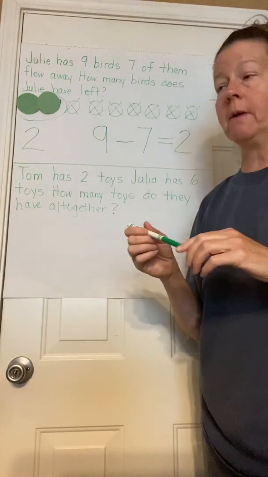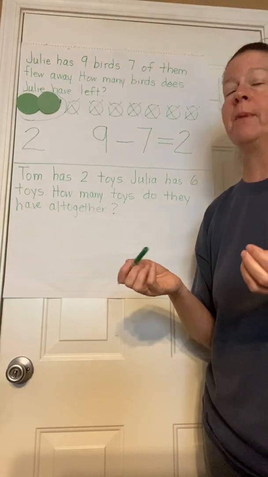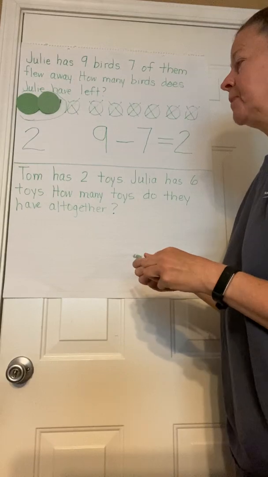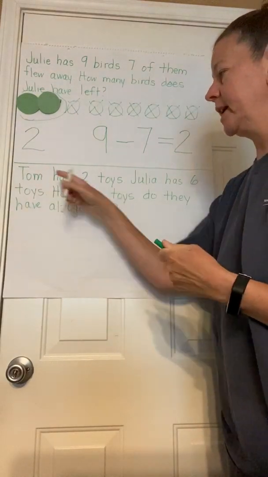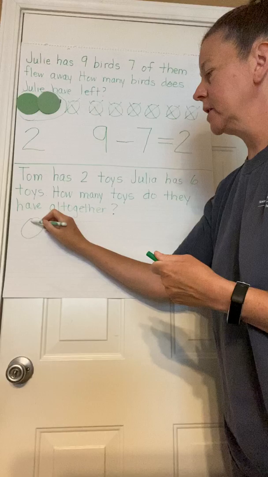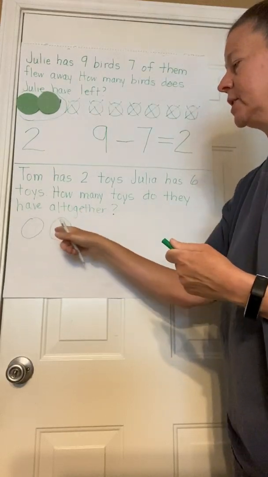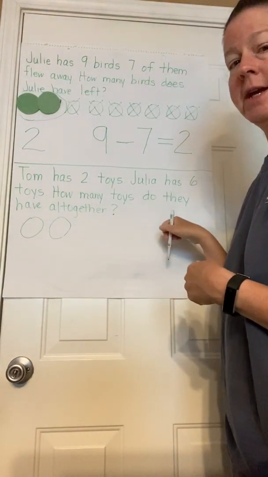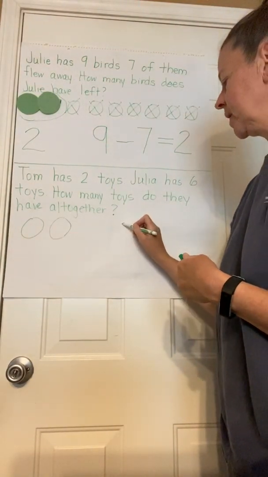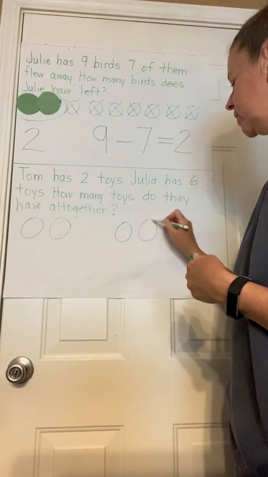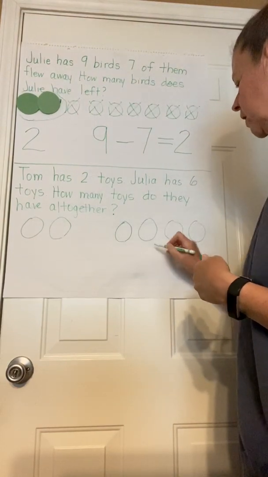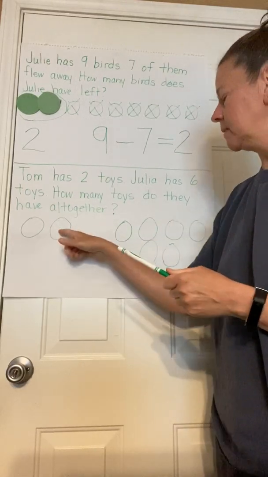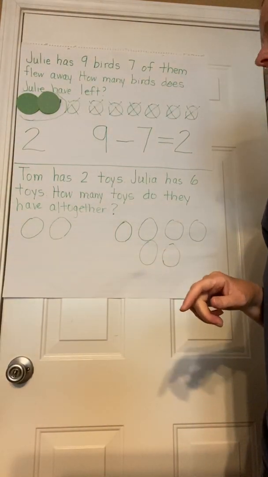All right, so we can start by drawing the toys. We don't have time to draw toys, so the easiest thing to draw are some circles. So we're going to draw Tom's toys over here. Tom has 2 toys, so we're going to do Tom's over here, which is 1, 2. Julia has 6 toys, so I'm going to draw Julia's over here so we don't get them mixed up with Tom's. So Julia has 1, 2, 3, 4, 5, 6 toys. So over here we have Tom's and over here we have Julia's, so we don't get them mixed up.